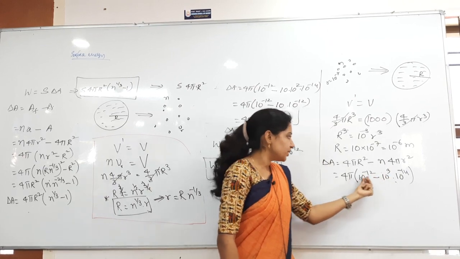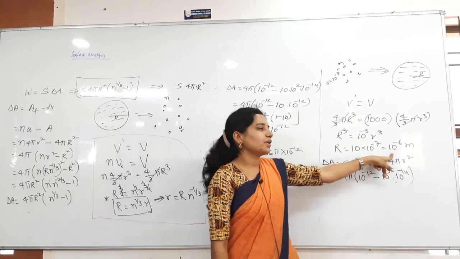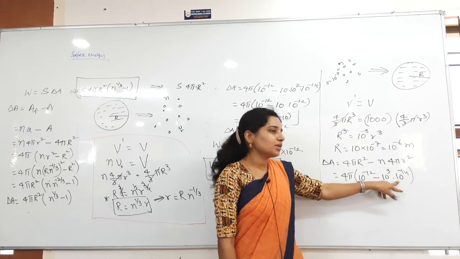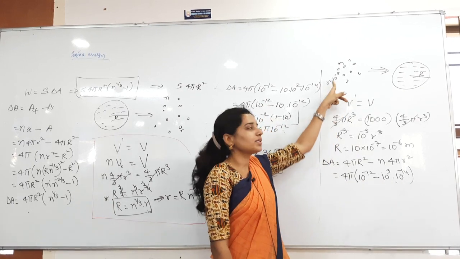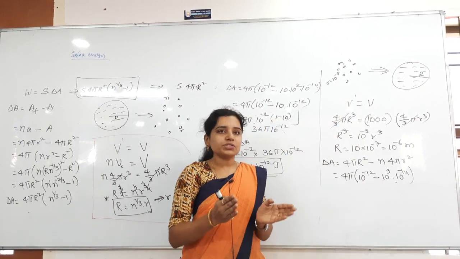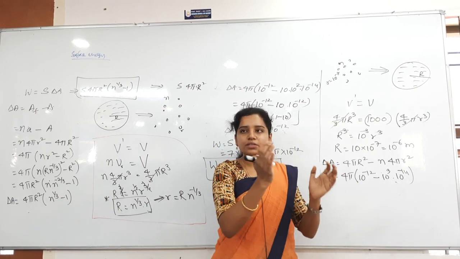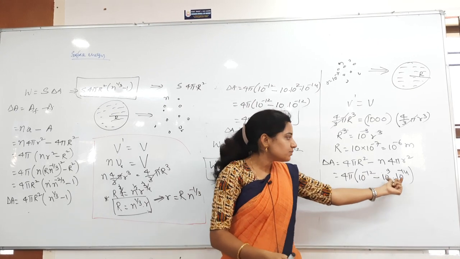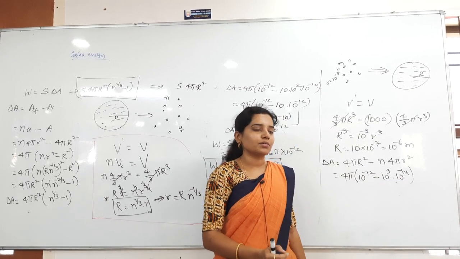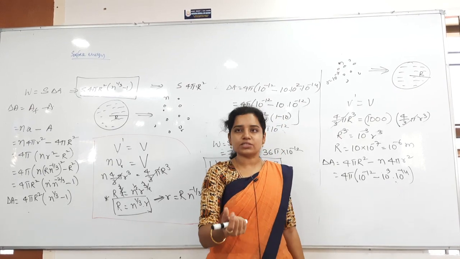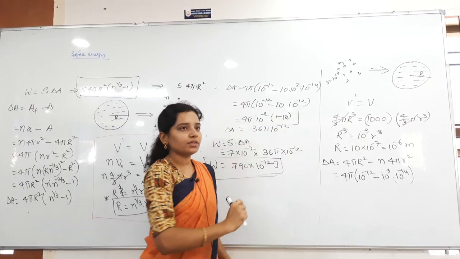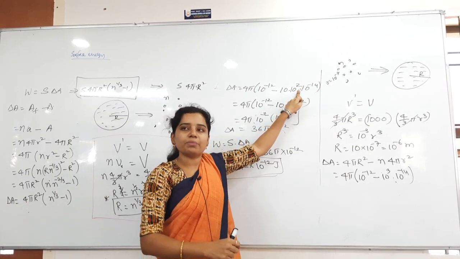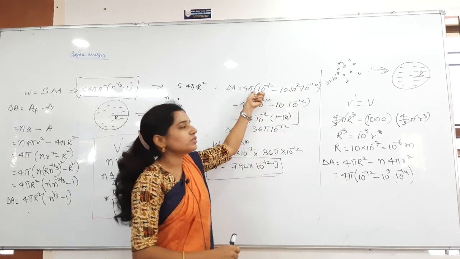Now this calculation is important here. Now R square is 10 power minus 12 here, minus n, which is 10 cube. Small r square is 10 power minus 14 you will get, because 10 power minus 7 is there. Now from this you have to take one number as common. For that purpose I will keep 10 power minus 12 as it is. This one I will write as 10 power minus 12. 10 cube I can write as 10 into 10 square, so 10 into 10 square into 10 power minus 14. 10 square into 10 power minus 14 is 10 power minus 12.